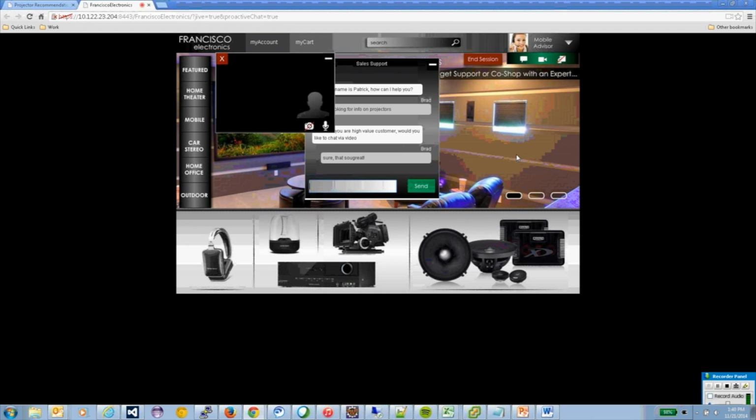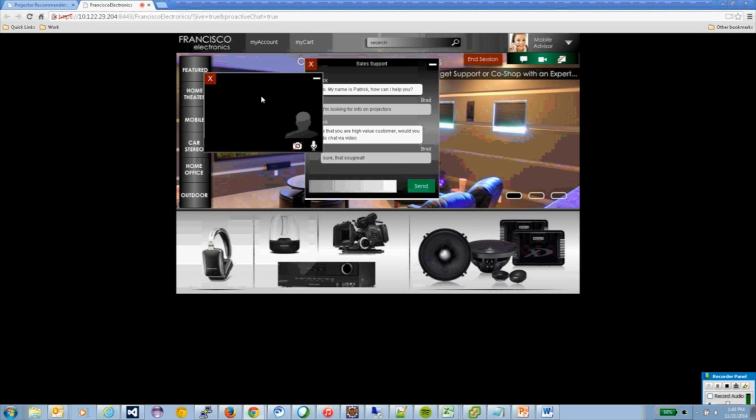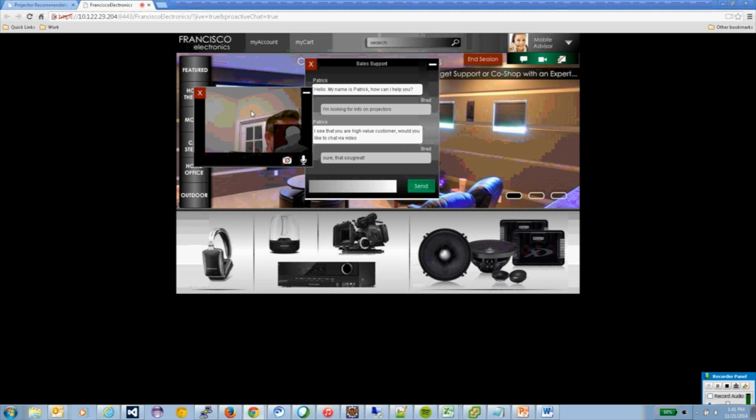So the video chat session appears on my screen, and we can see that we've got Patrick on the other side, the agent, and Patrick and I are now speaking in person. Hey, Patrick.